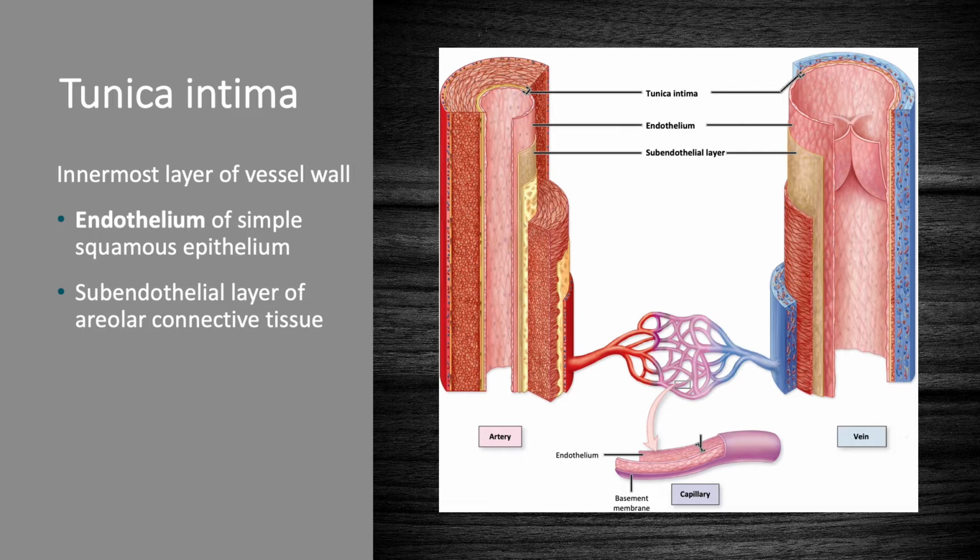So let's start with the tunica intima. Intima, think intimate. It's that innermost layer of the vessel wall that hugs that lumen. It's made up of an endothelial layer, which is simple squamous epithelium, and that's surrounded by a subendothelial layer of areolar connective tissue. We can see both of these in this illustration here. So the tunica intima is made up of these two layers, endothelium and subendothelial layer. Now I mentioned some histology here, so let's take a look at that.